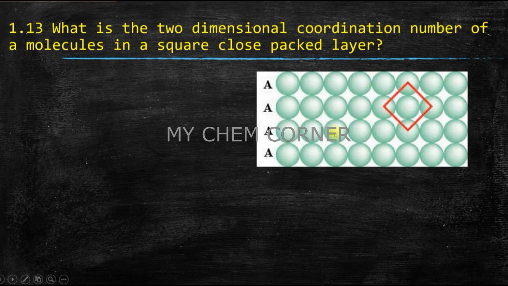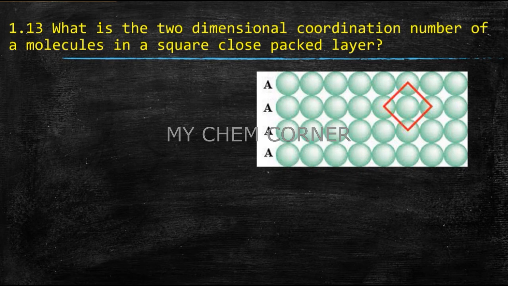So here, if you see this arrangement, if I had only one layer below, that would be one dimension. But now I'm going to have repeated layers one above the other. So this is one dimension, this is my second dimension. So this is a two-dimensional square close packing.